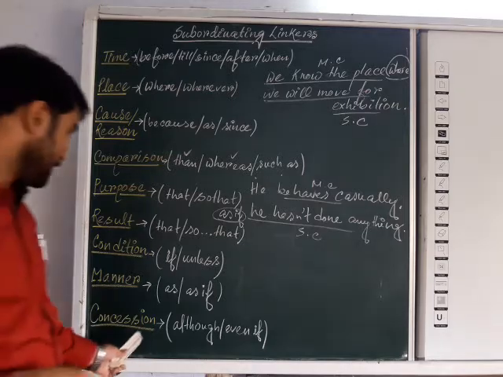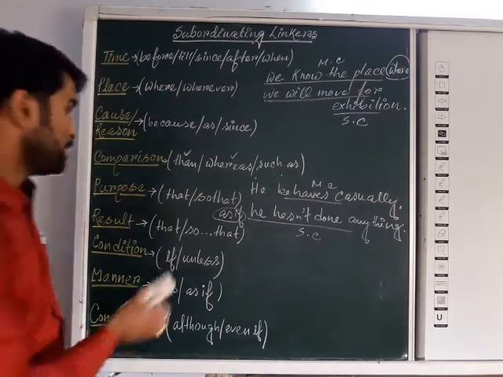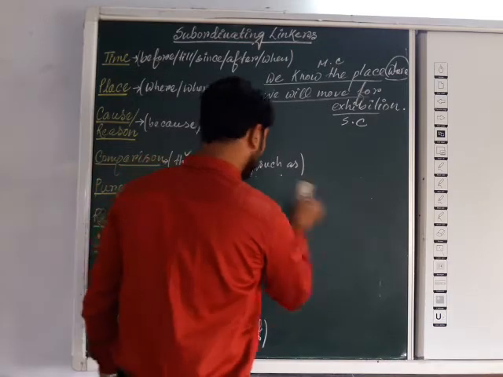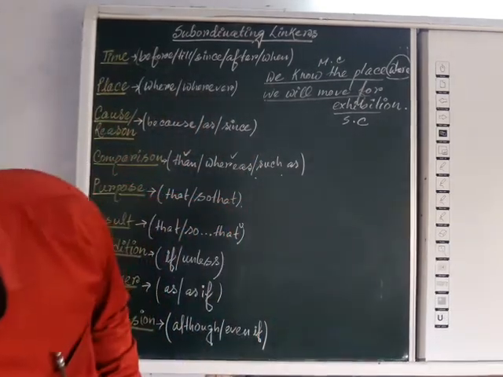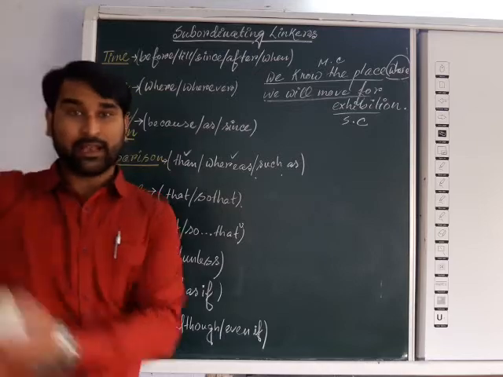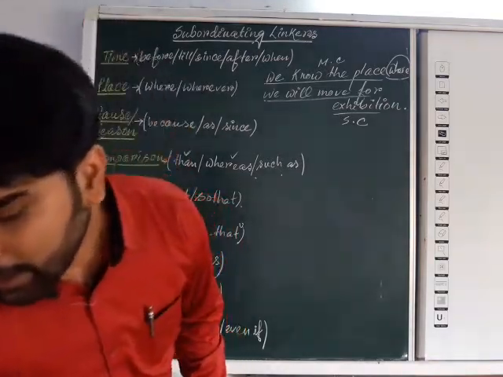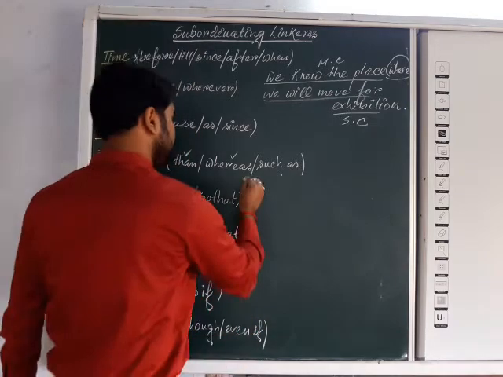Now next one, concession. Okay, concession, the last one we are moving to. Last example. Now the example I am taking, it is for you to give the answer. First one, he did not fare well in the examination.